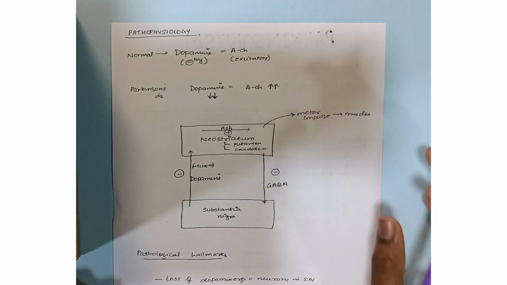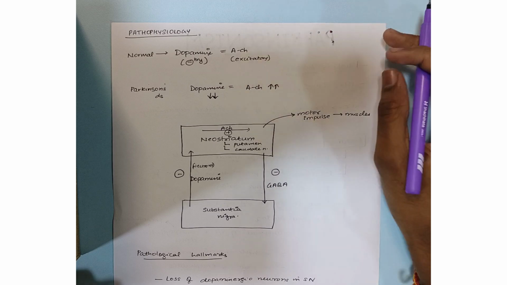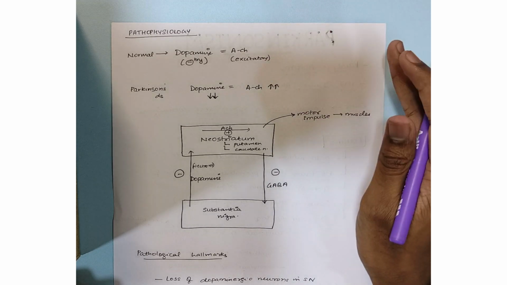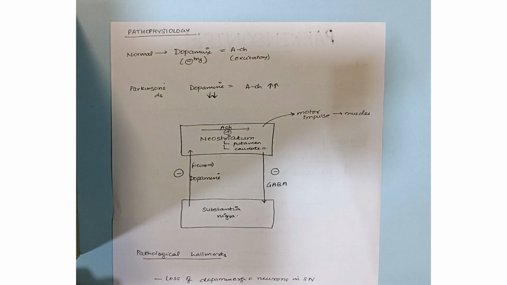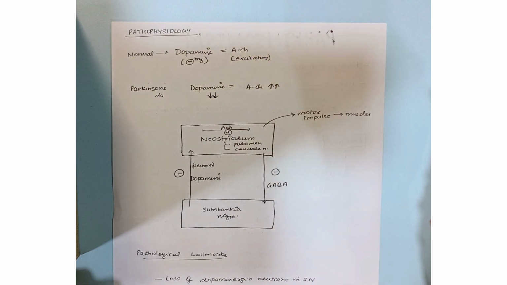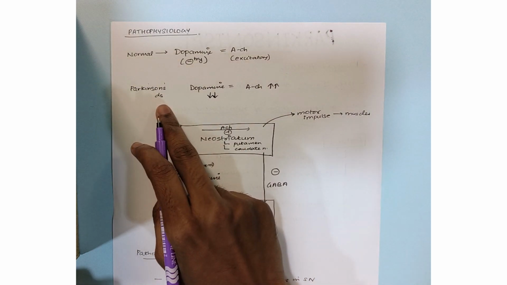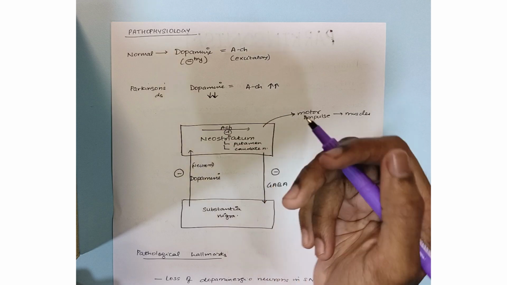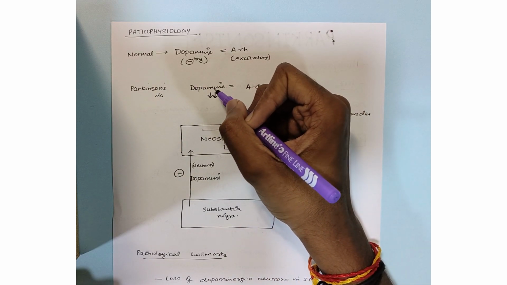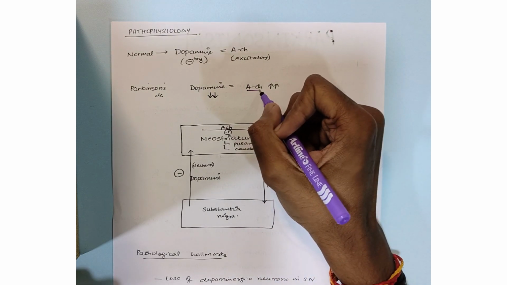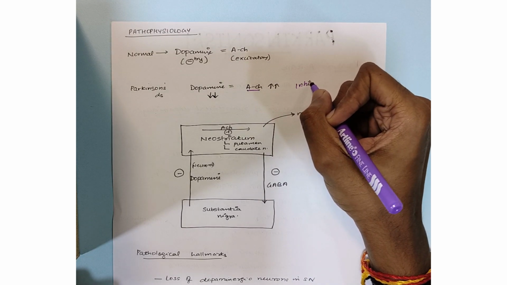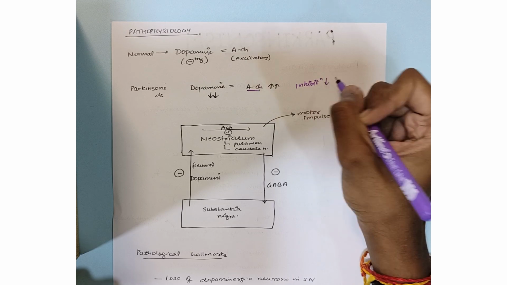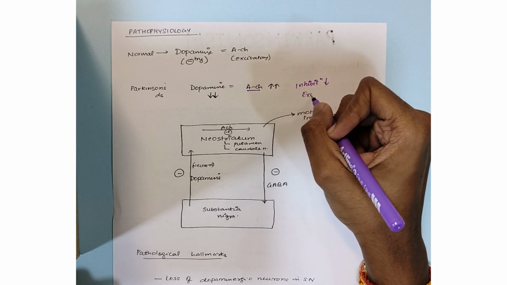Now, let us discuss the pathophysiology of Parkinsonism. In the central nervous system, there is always an equilibrium between dopamine, which is an inhibitory neurotransmitter, and acetylcholine, which is an excitatory neurotransmitter. But in case of Parkinsonism or Parkinson's disease, the level of dopamine decreases and the level of acetylcholine increases, because of which inhibition decreases and excitation